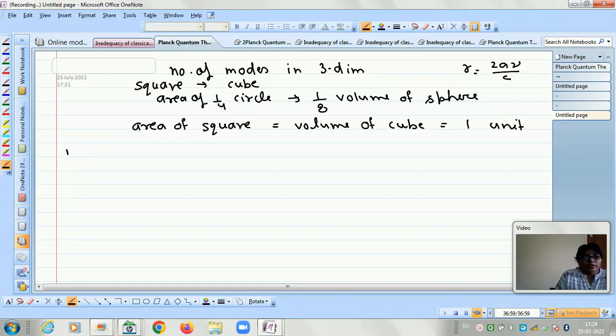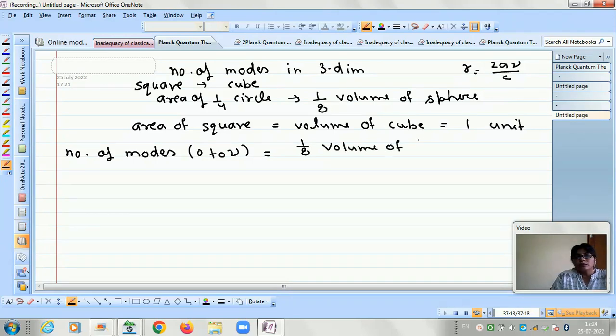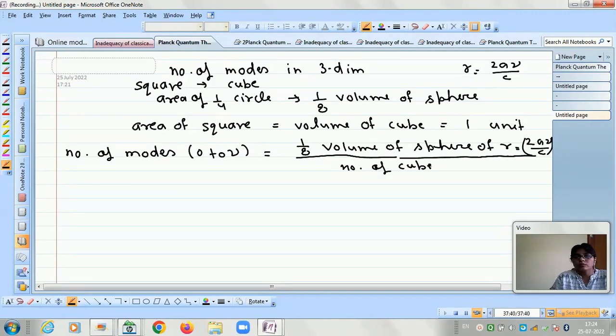So now we can write that the number of modes within the range 0 to nu will be 1 by 8 into the volume of a sphere of radius equal to 2a nu by c, divided by the number of cubes in this volume.